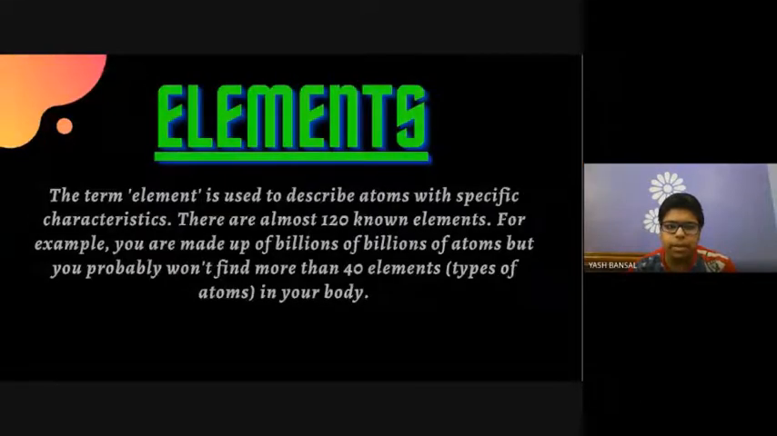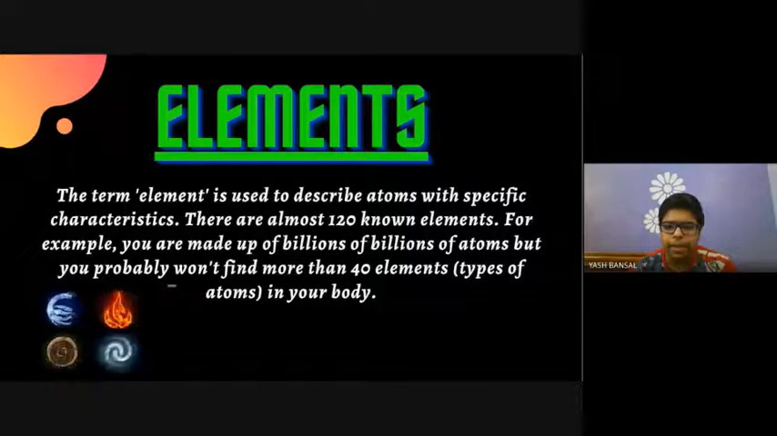Elements. A term element is used to describe atoms with specific characteristics. There are almost 120 known elements. For example, you are made up of billions of atoms, but you probably won't find more than 40 elements in your body.